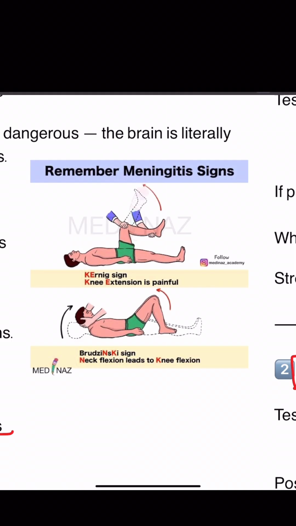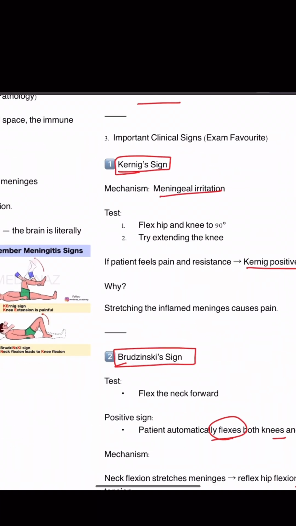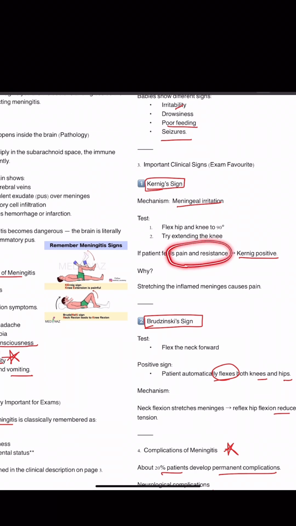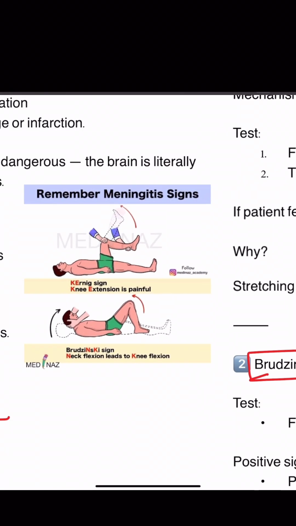Initially, the patient was lying like this, but when the neck is flexed the patient will flex his knees. And in Kernig's case, the knee extension was painful. We hold the patient like this and do this extension. That will be painful. Here the mechanism is meningeal irritation. The hip is flexed and the knee to 90 degrees. Try extending the knee. If it feels pain and resistance, Kernig is positive. Why? Because stretching the inflamed meninges causes pain.